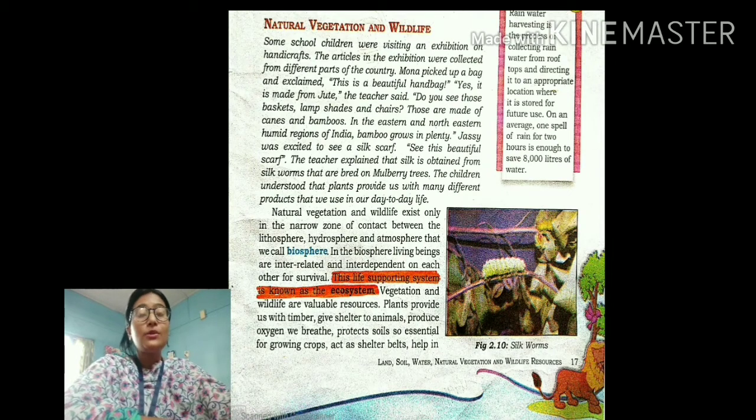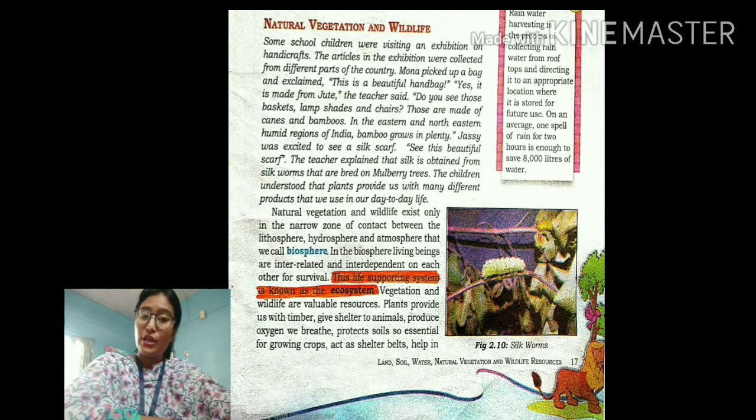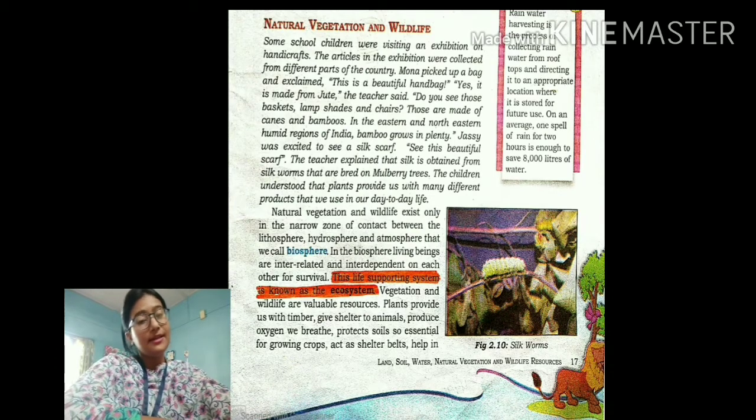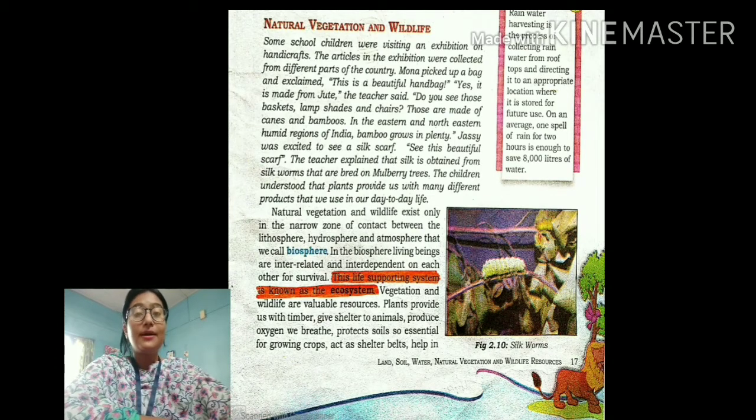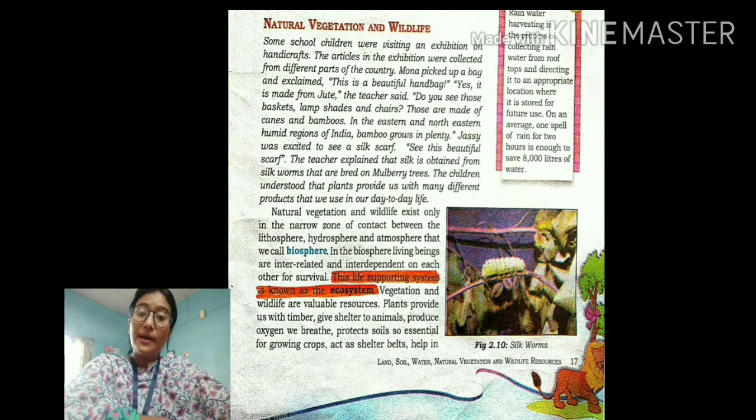So students, ecosystem is basically the biological community of the living organisms which interact with each other, the plants as well as the animals. And students, these plants and animals are very important in the ecosystem to keep a balance in the ecosystem. There are numerous uses of these plants and animals.